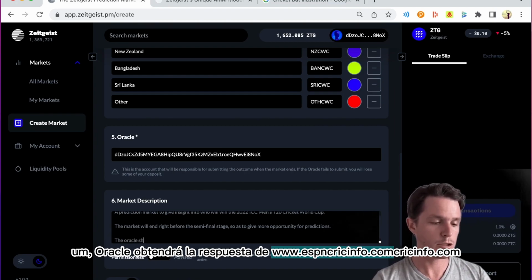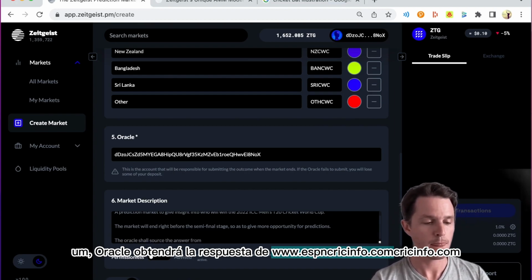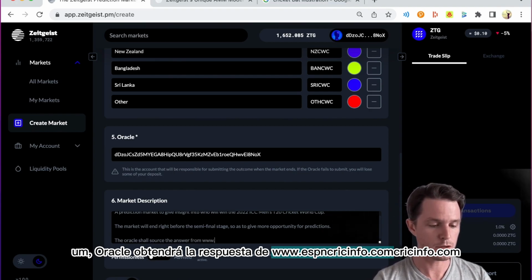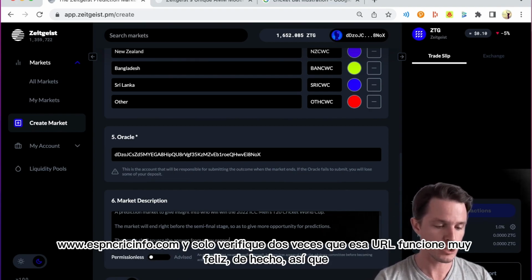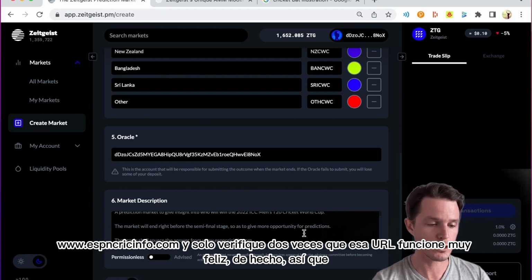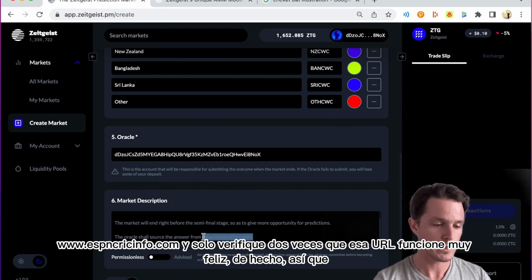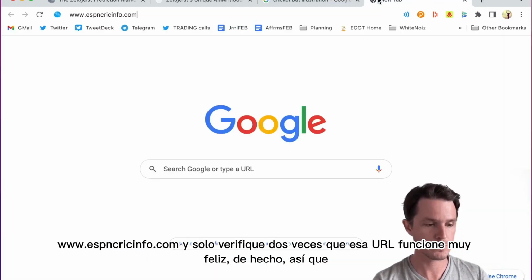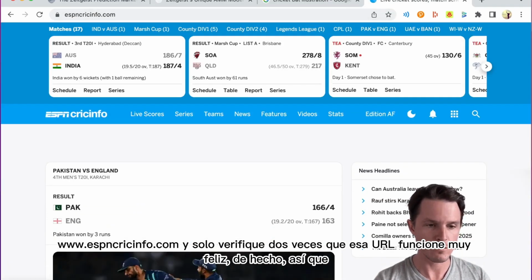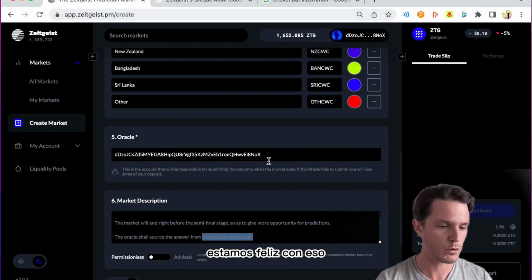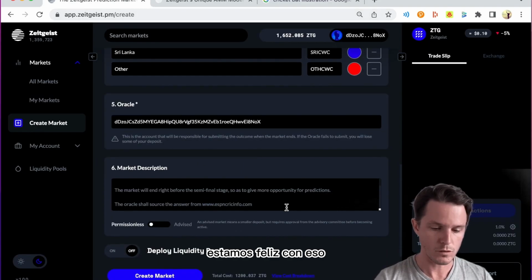The oracle shall source the answer from www.espncricinfo.com. Let's just double check that URL works. Very happy it does indeed, so we're happy with that. Source the answer.